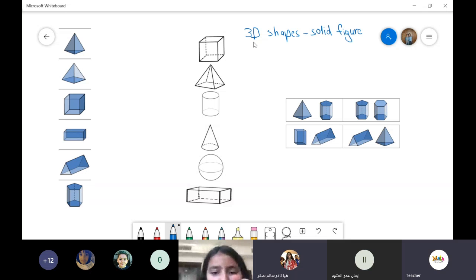That's why we call them 3D shapes. It means that they have three-dimensional figures. They are three-dimensional figures, okay? Exactly like these in our example. Now, what are we going to learn about these shapes?